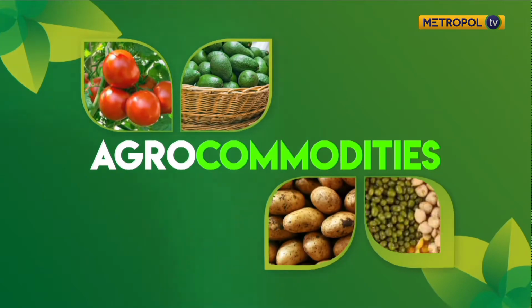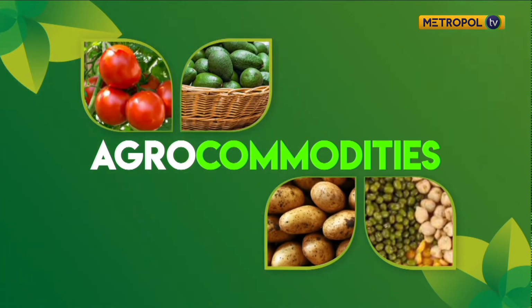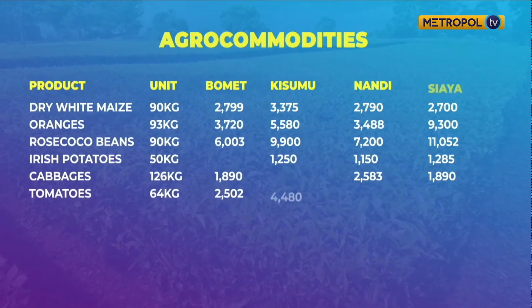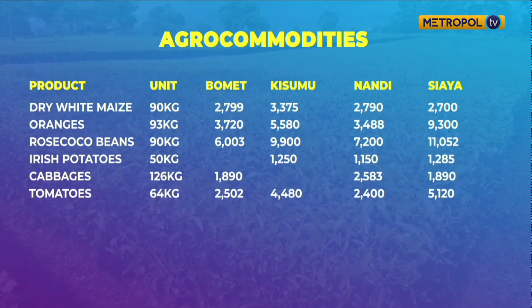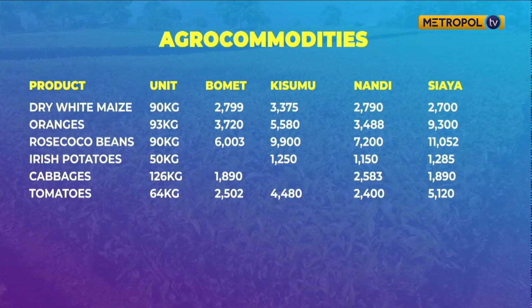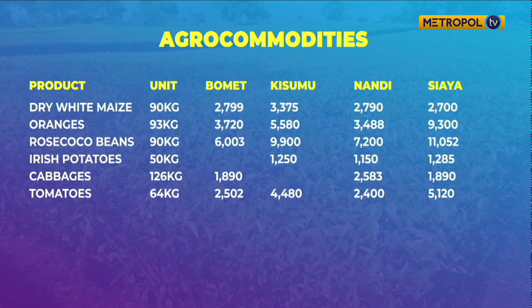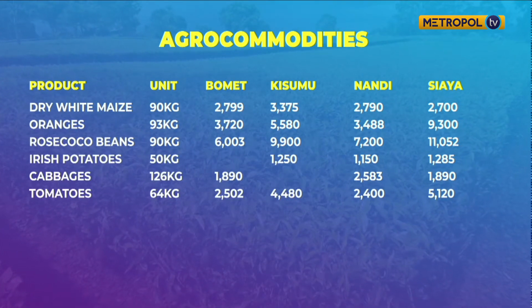We're going to look at dry white maize, oranges, rose cocoa beans, white Irish potatoes, cabbages, and tomatoes in Bomet, Kisumu, Nandi, and Siaya. We start with dry white maize per 90 kgs in all those areas. We have Siaya with 2,700, which is a little bit more economical than the other areas.